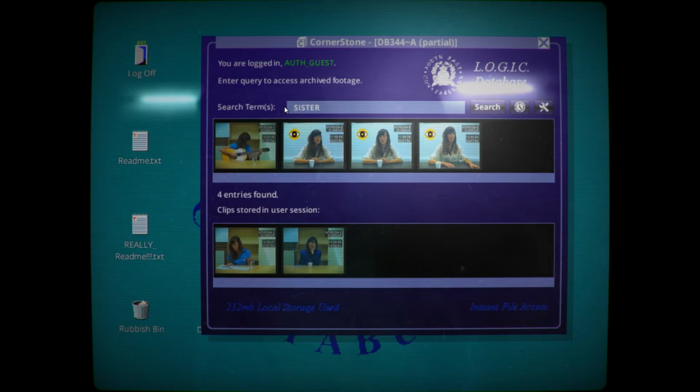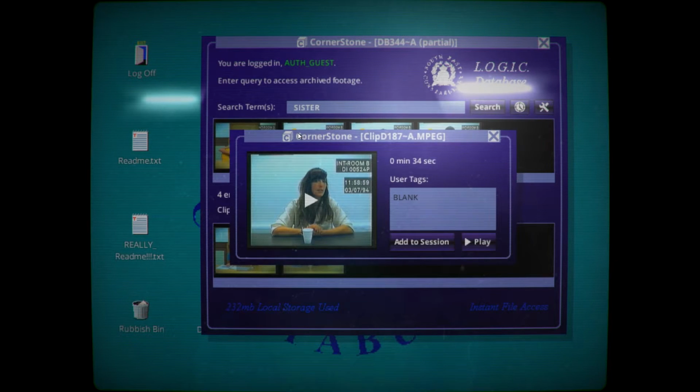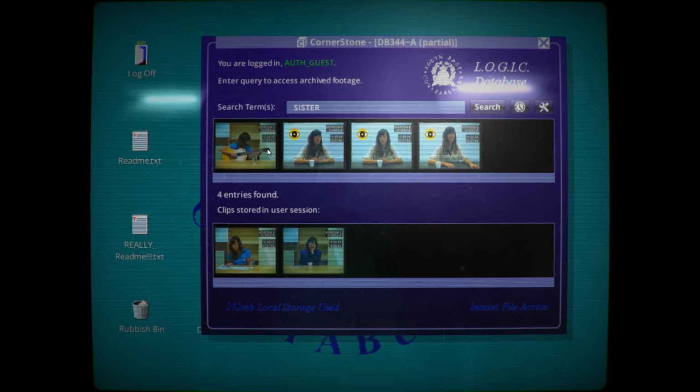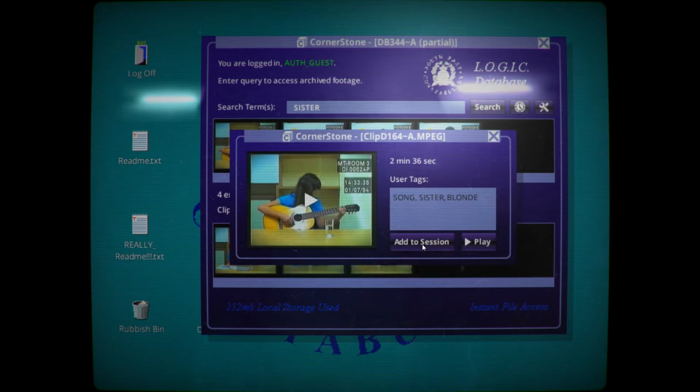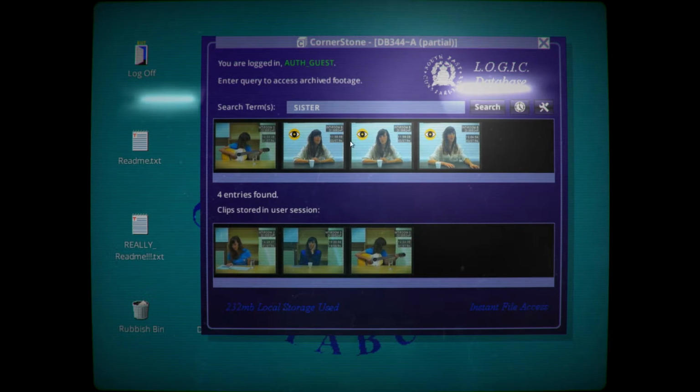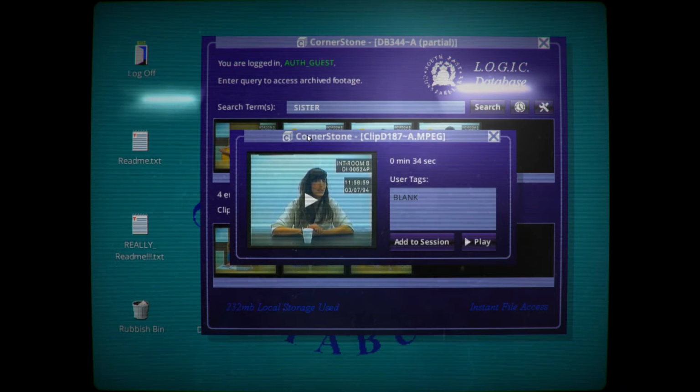What we got here? Oh, this is something to do with sisters mentioned. Interesting. Before we do this, maybe we'll add this to the session. I don't know why. When was this one made? 3rd of July. So this is kind of late. This was close to midnight as well.